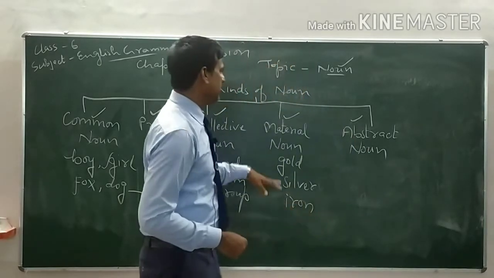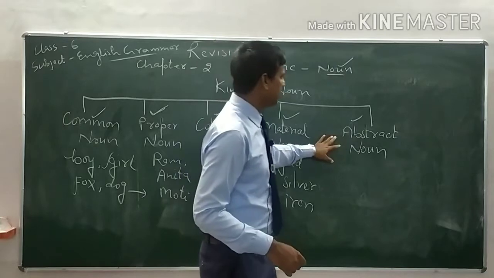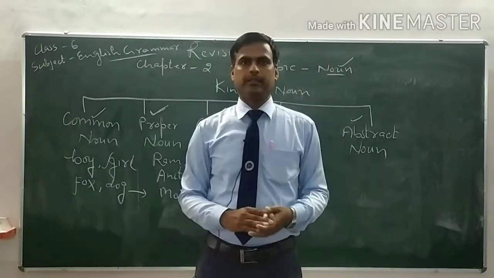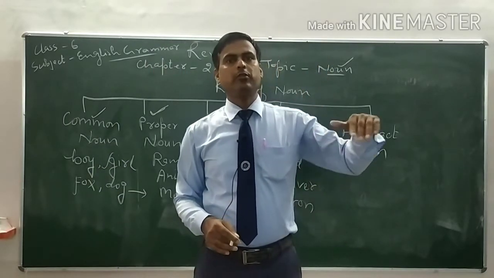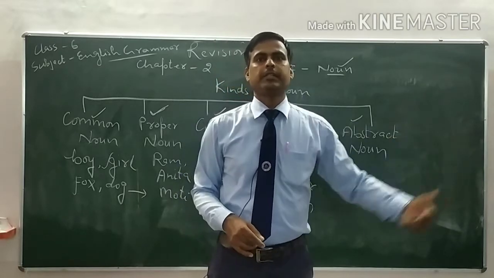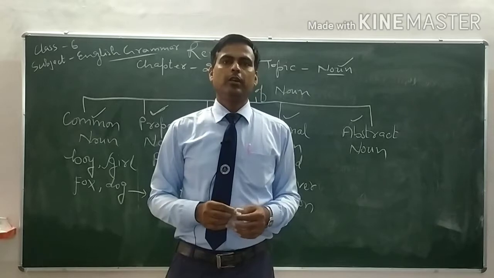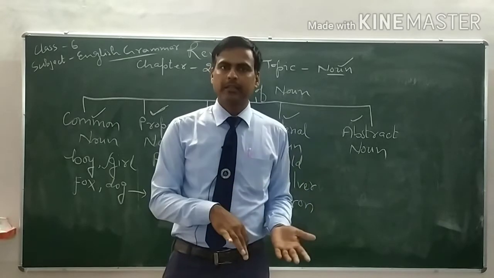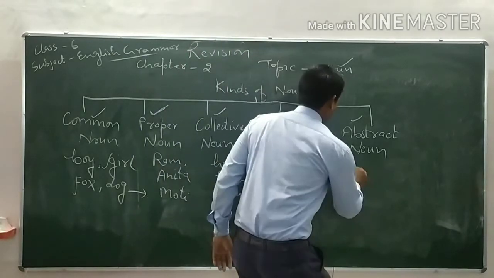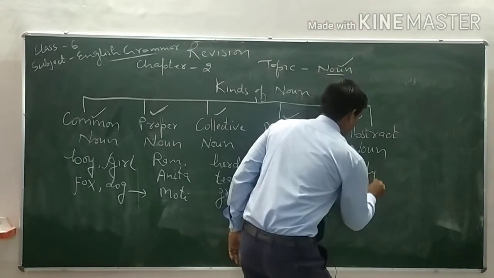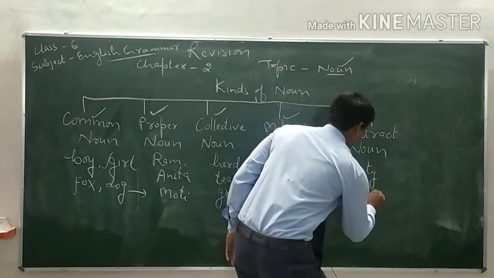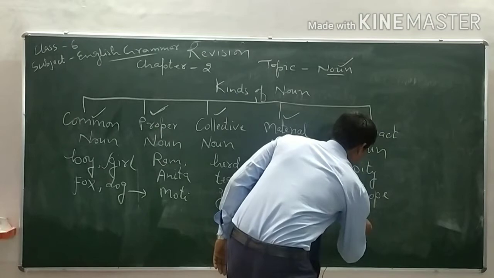Now come to the next and last one, that is abstract noun. An abstract noun is the name of something about which we can only think. For example, pity, hope, kindness.